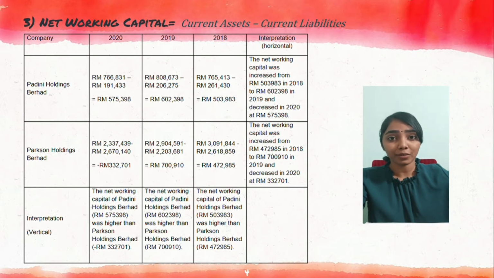Parkson Holdings Berhad records negative 332,701 ringgit, 700,910 ringgit, 472,985 ringgit in year 2020, 2019 and 2018 respectively.